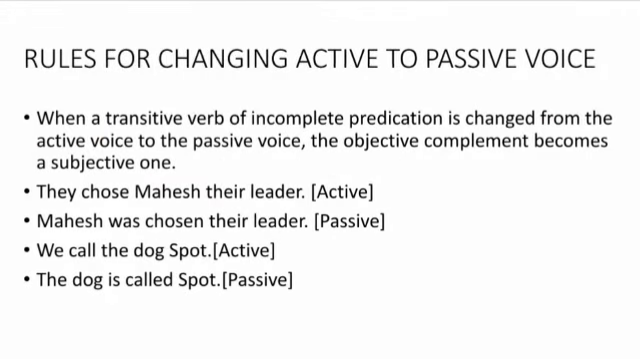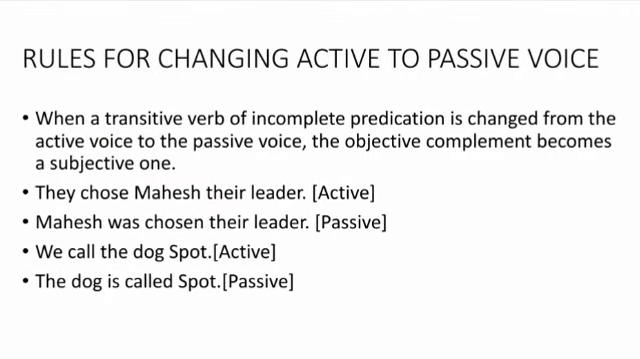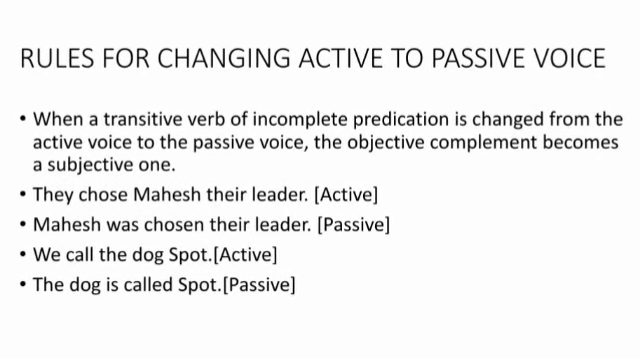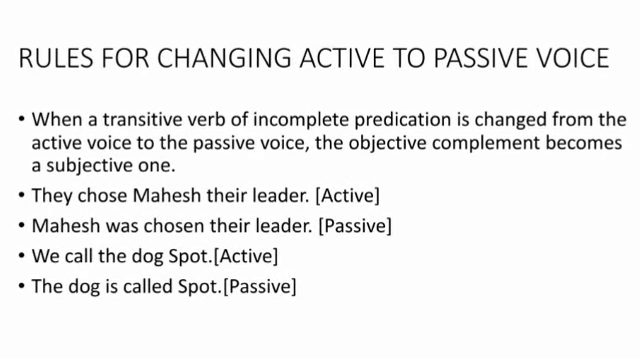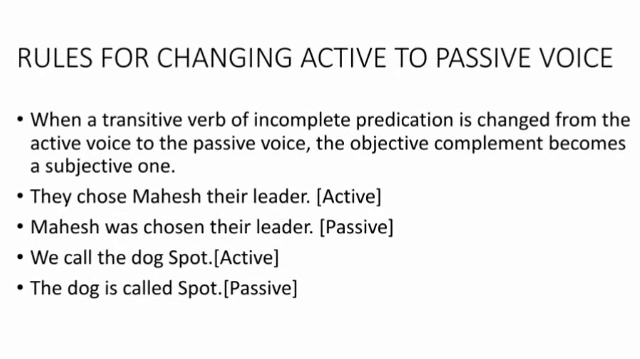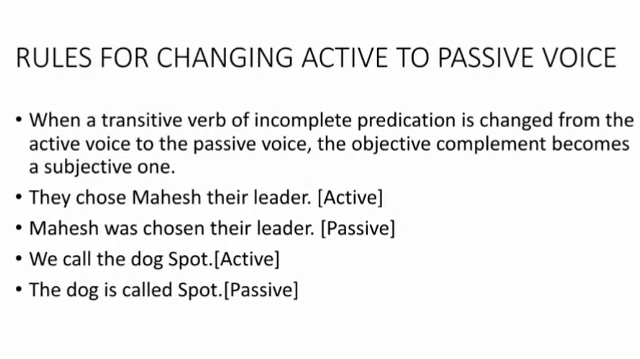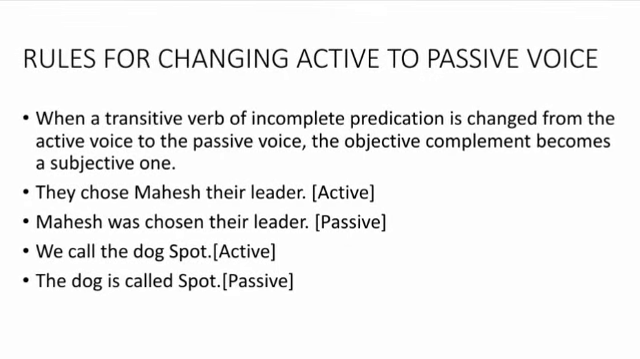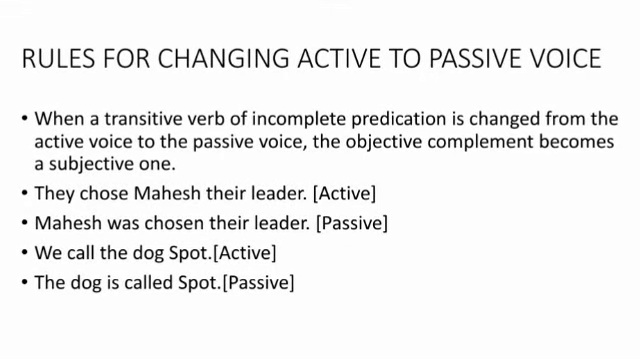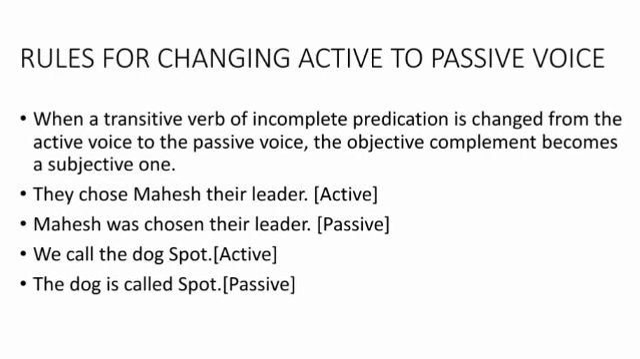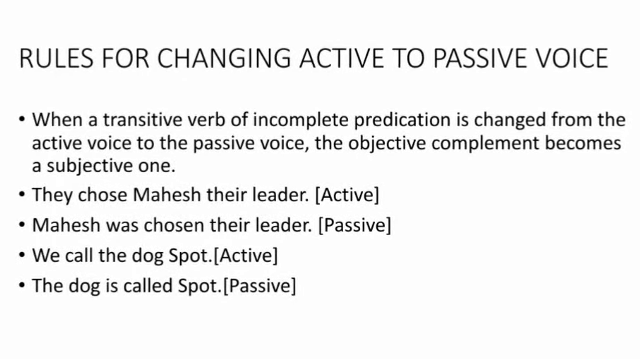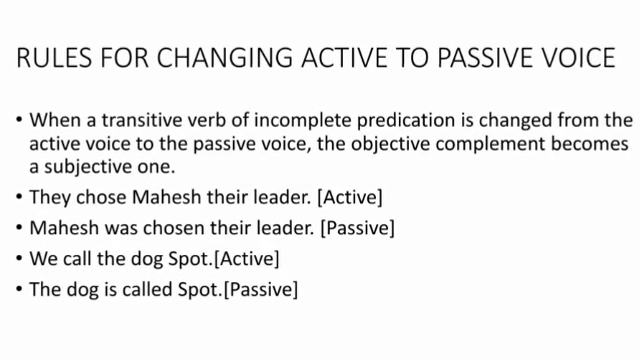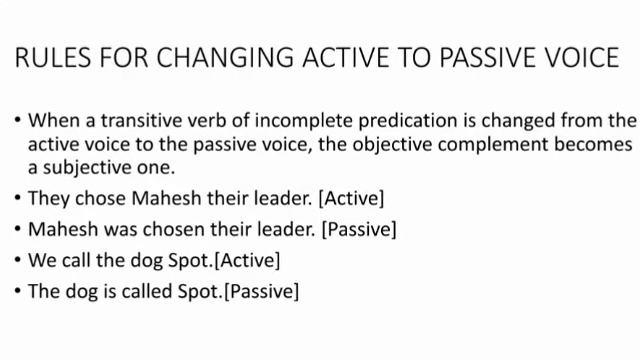Now let us see another rule. When a transitive verb of incomplete predication is changed from the active voice to the passive voice, the objective complement becomes a subjective one. So here, when a transitive verb of incomplete predication is changed from the active voice to the passive, the objective complement becomes a subjective one.